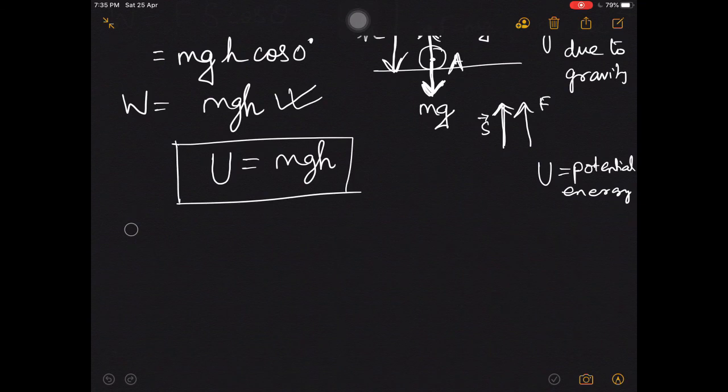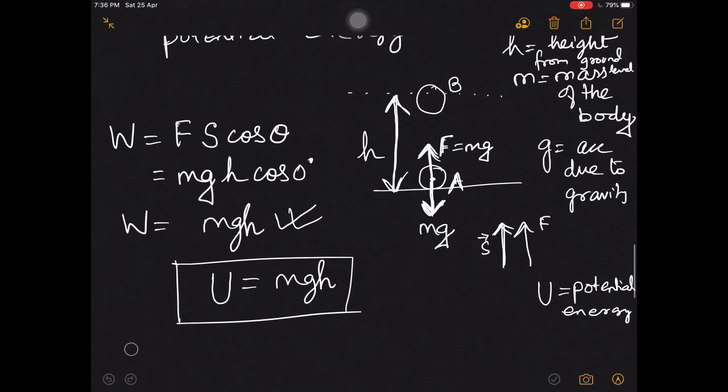Now, one thing is to be pointed out here. While deriving this expression, I have taken the potential energy of this body to be 0 at the reference level. Okay, it is 0 at the reference level. So, when it is rising to height h, its potential energy is mgh. So, basically mgh is the gain in potential energy.